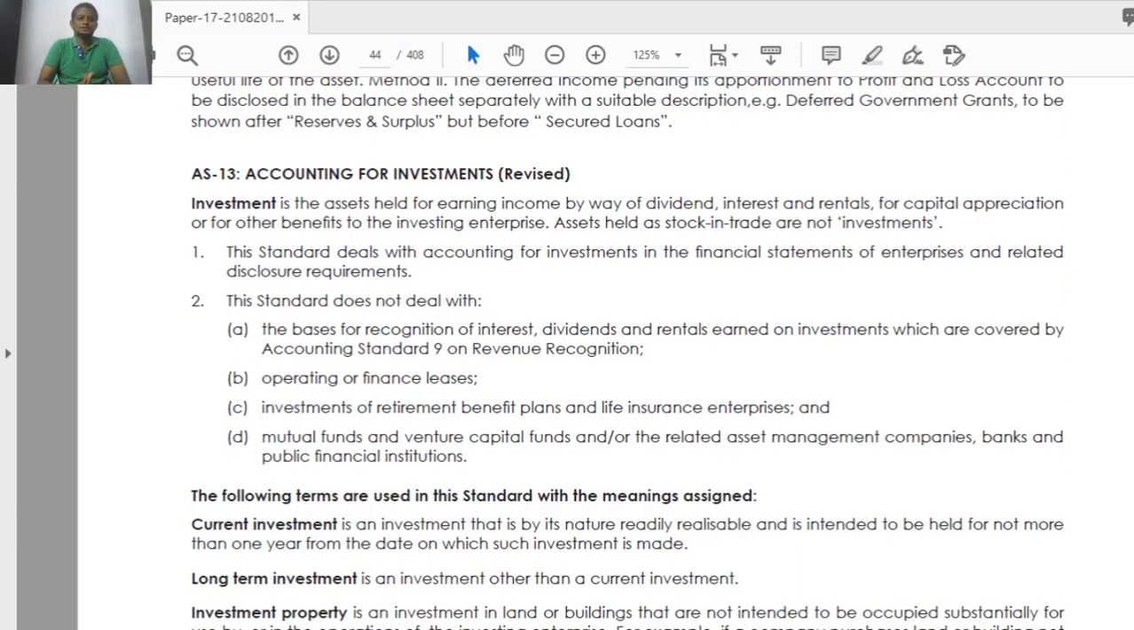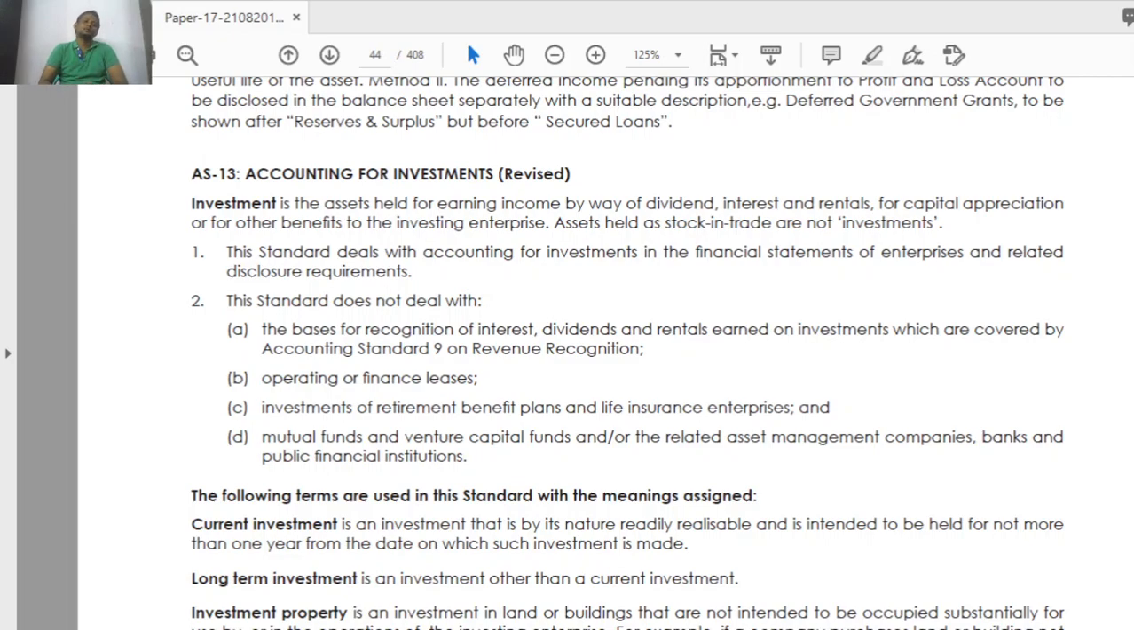So AS 13 Accounting for Investments. What are investments actually? Why are we investing? Is investment an expense or an asset? Investment is generally an asset. So what is the purpose of investment? How is it different from fixed assets? What is the difference between fixed assets and investment?